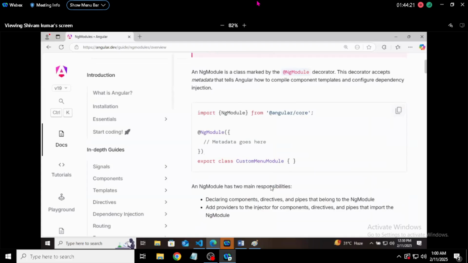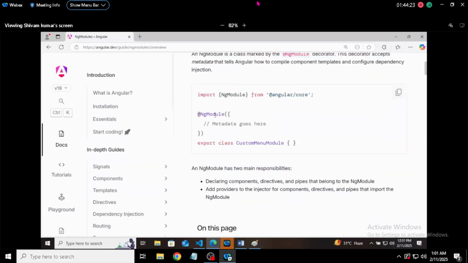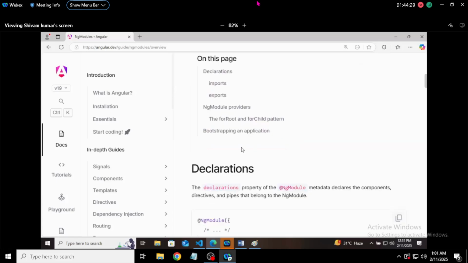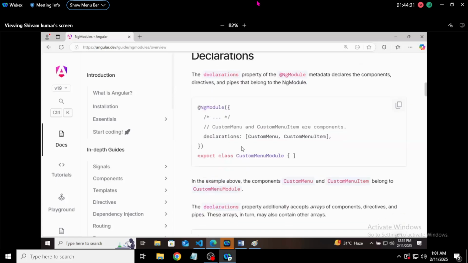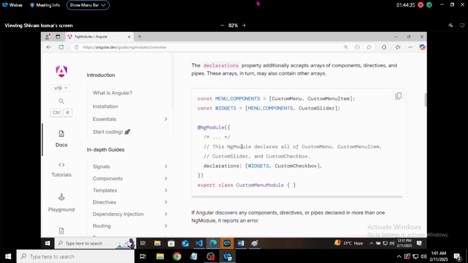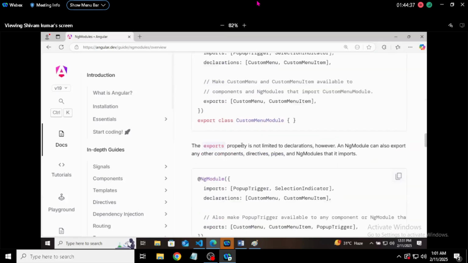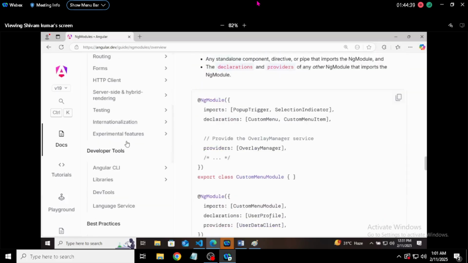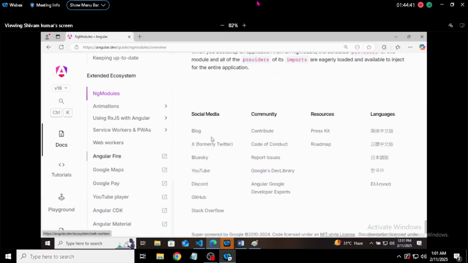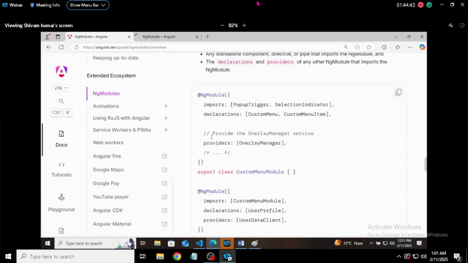As we told you, to use modules, we have to use the NgModule decorator. Whatever things you want to use, you have to use them in the NgModule decorator. These kinds of things are there, that you can understand.